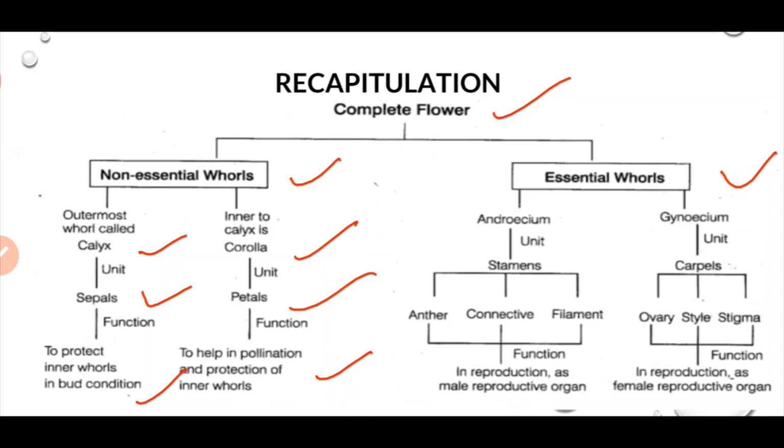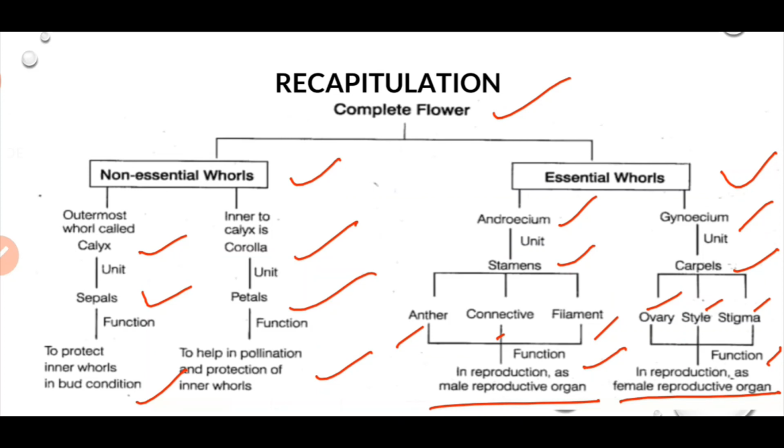Now the essential whorls are the androecium and the gynoecium. The androecium is the male part of the flower. It consists of stamens. Each stamen consists of anther, connective and filament. Its main function is in reproduction, and it is the male reproductive part of the flower. The gynoecium is the fourth whorl, and its units are carpels. Each carpel consists of ovary, style and stigma, and its function is in reproduction, and it is the female reproductive organ. So this completes the topic flower.